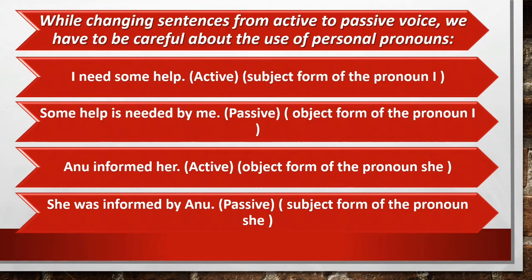So here, the personal pronoun which is used is I. So while converting this active voice into passive, you have to change this personal pronoun also.